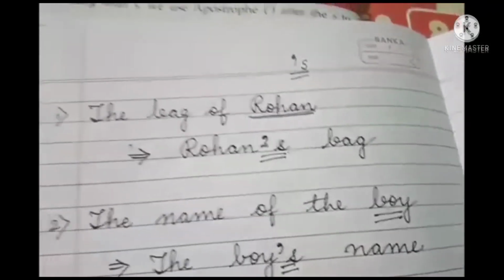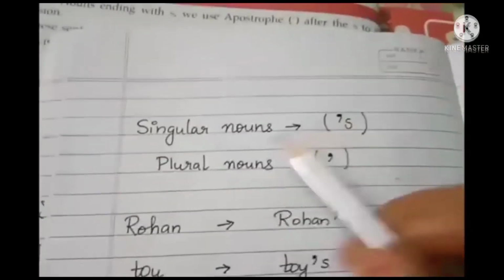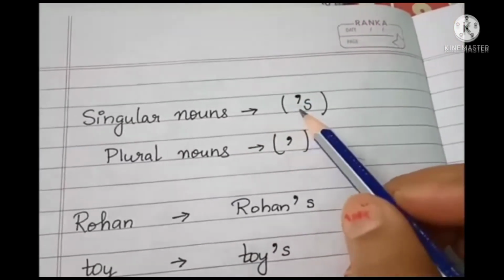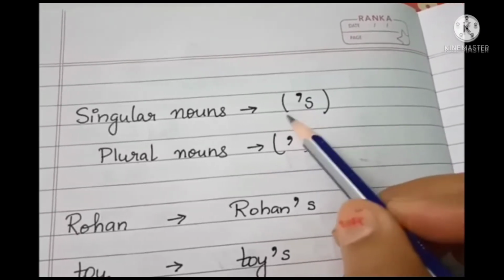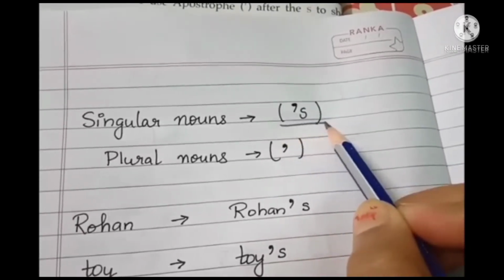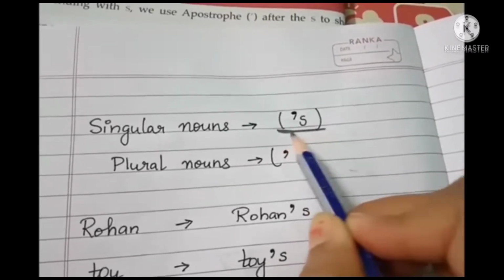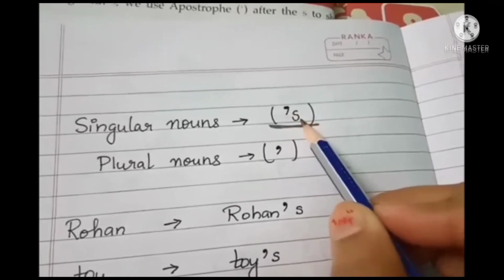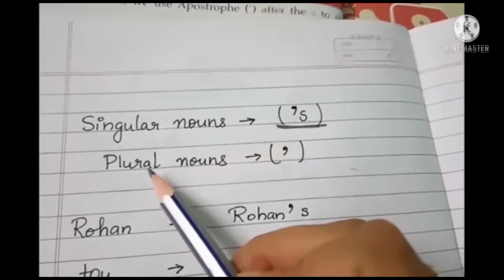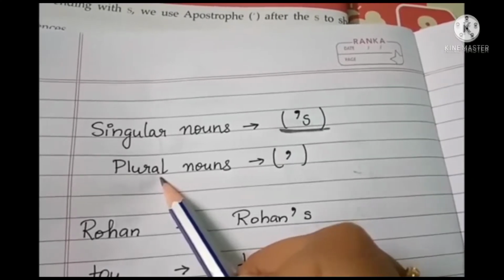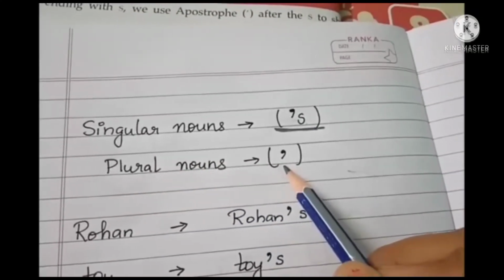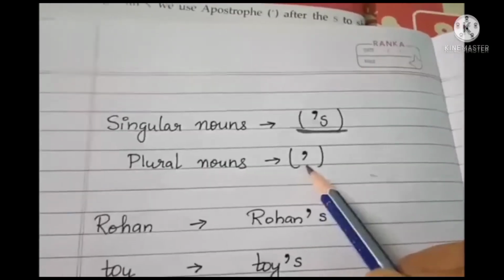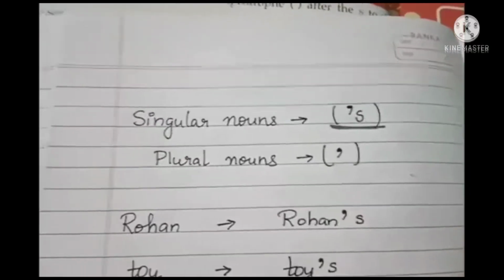Let me show you one rule. Look here children. For the nouns that are singular, how do we put the apostrophe sign? In this manner, apostrophe and s. Remember children, very very important. If the noun is singular, you will put s after the apostrophe. And if the noun is plural, then only the apostrophe sign you will add after the noun. Let us see one example so that you understand more clearly.